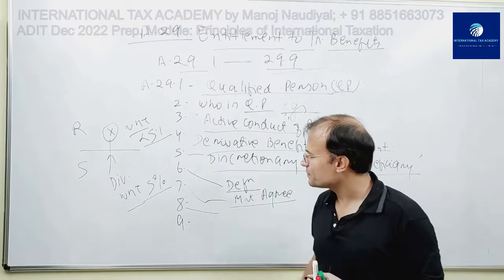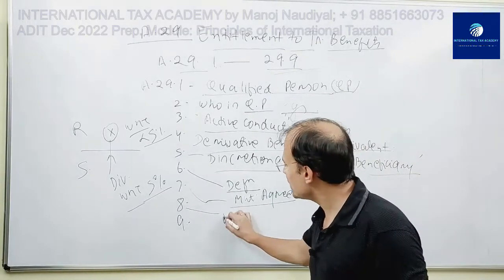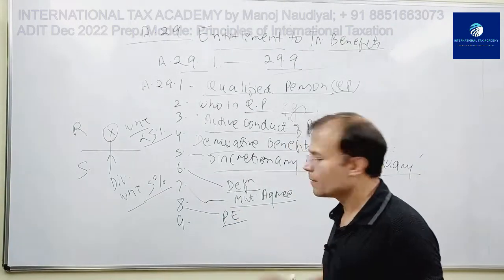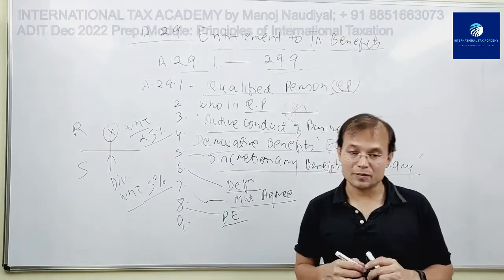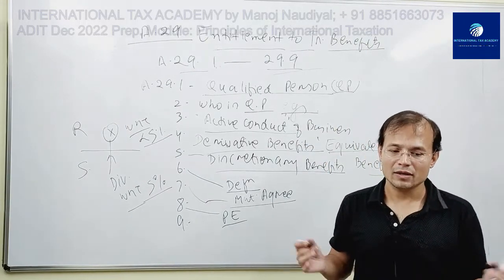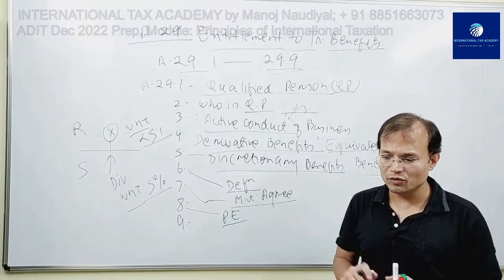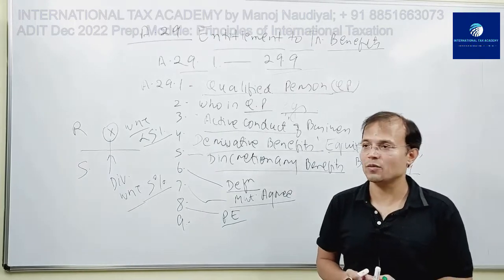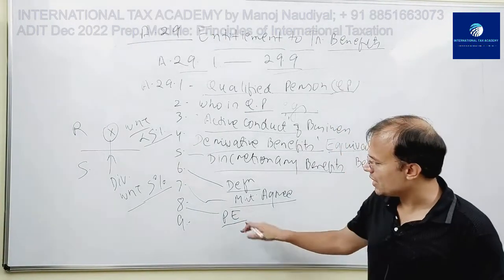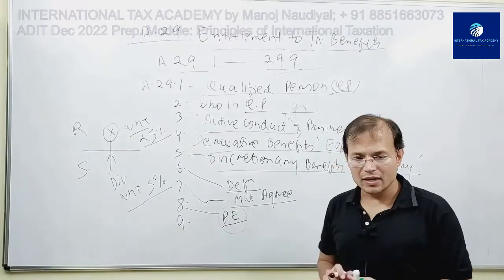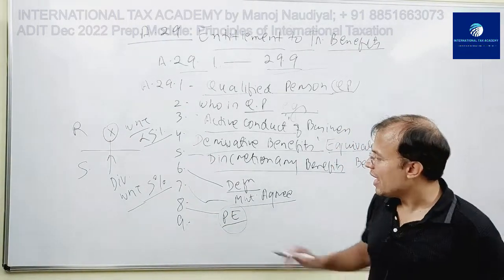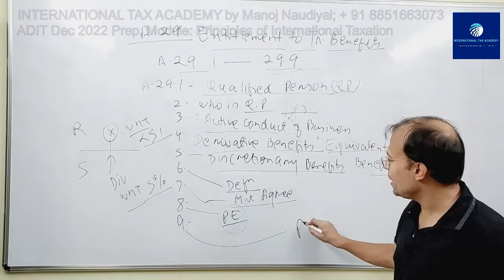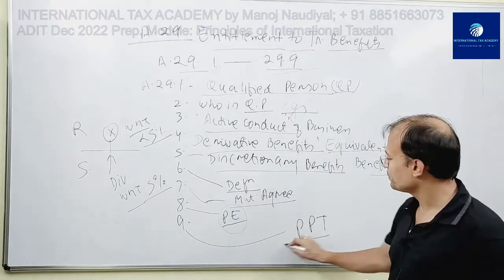8 is the PE clause, issues pertaining to permanent establishment, and there's a mathematical formula. If you read it, you will not get anything, but I'll explain that to you. So 8 is the case of entitlement in case of PEs. Fine. And 9 is your principal purposes test, PPT.